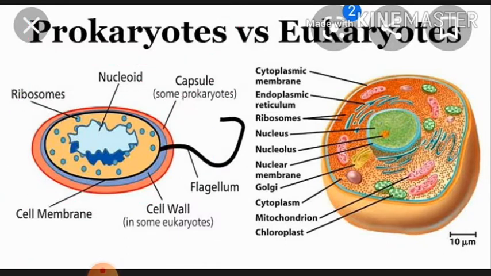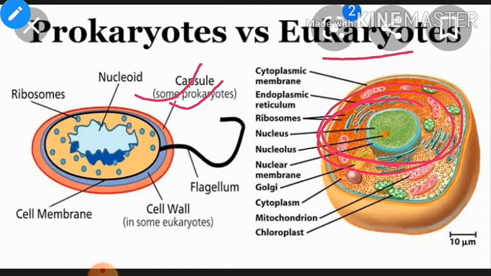The prokaryotic cells are the bacteria, but the eukaryotic cells are animal cells and plant cells, like the human body, or any plant you can name. Those all are eukaryotic cells. But why? Because the nucleus is very well developed in all those eukaryotic cells. So this is the difference on the basis of presence or absence of the nucleus. This is the main difference.